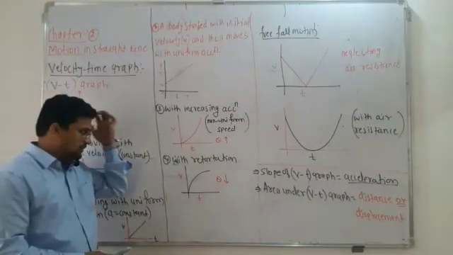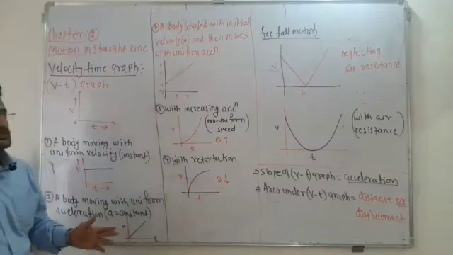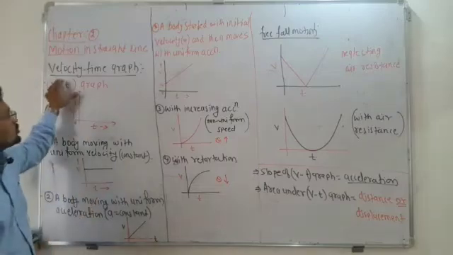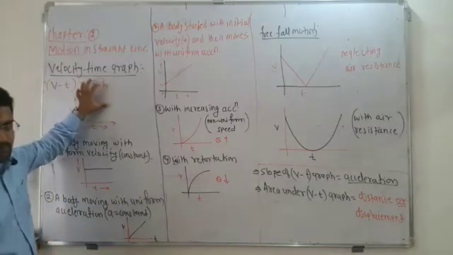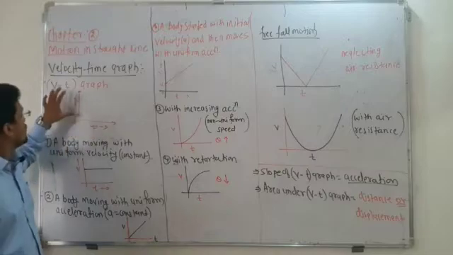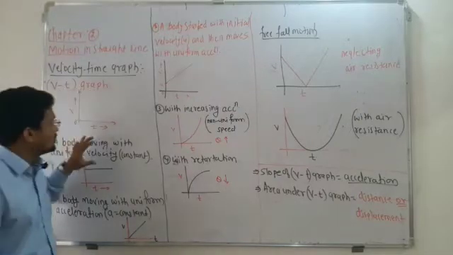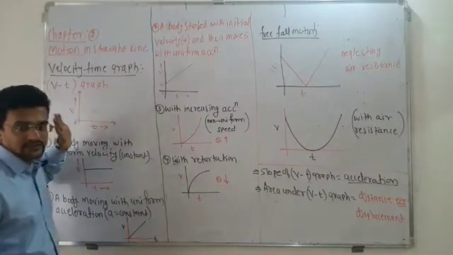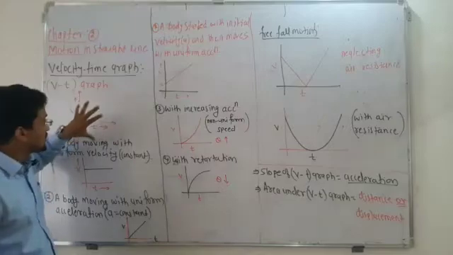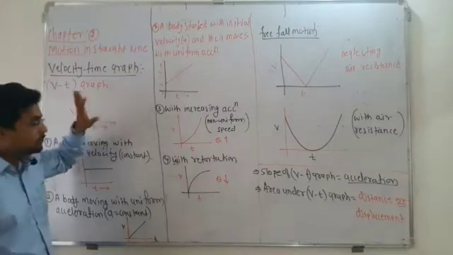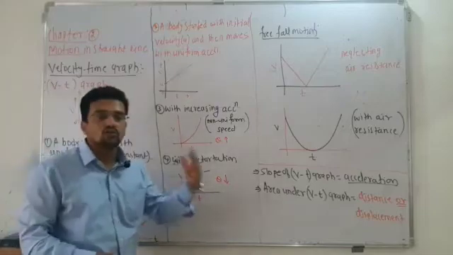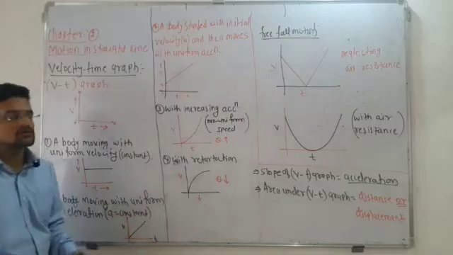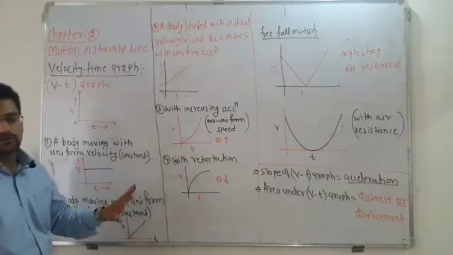Now we have already seen the distance and time graph, that is the graphical representation of motion. Next important graphical representation of motion is the velocity and time graph. That means you have to plot the graph between velocity and time. It is known as the VT graph. Here velocity is plotted along the Y-axis and time along the X-axis. From the nature of the line you get, you can conclude which type of motion it is, whether uniform or non-uniform. Without knowing the data or numbers, just by looking at the graph, you can easily find out the nature of the motion.